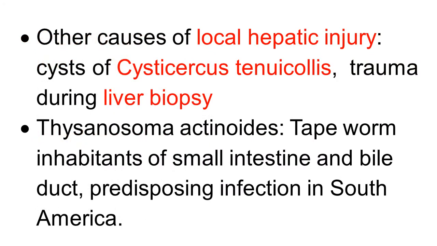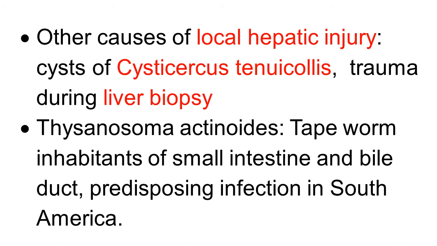Friends, we know that infectious necrotic hepatitis has association with fascioliasis due to local hepatic injury. Other less common causes of local hepatic injury are cysts of Cysticercus tenuicollis in the liver, and trauma during liver biopsy.